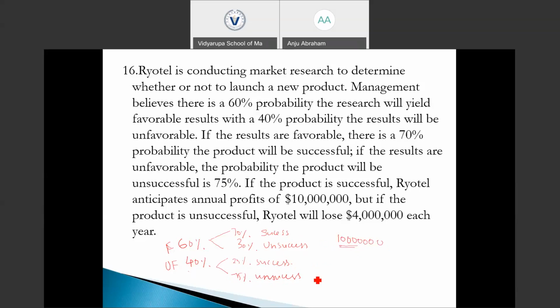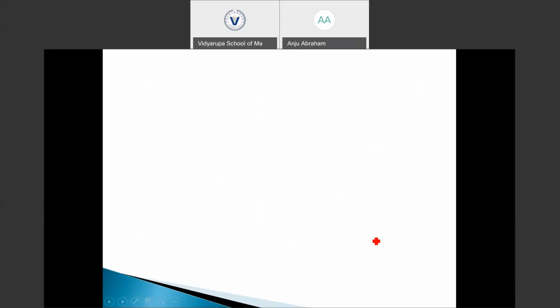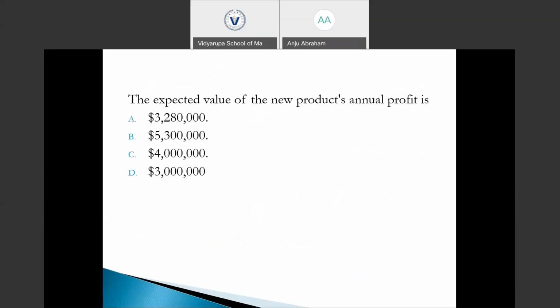And if the product is unsuccessful, they will lose 4 million. So we are asked to find the expected value of the annual profits. How can we find this?